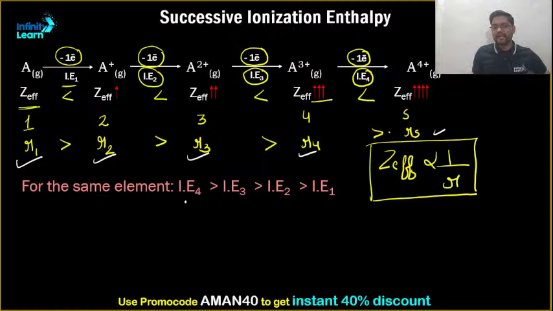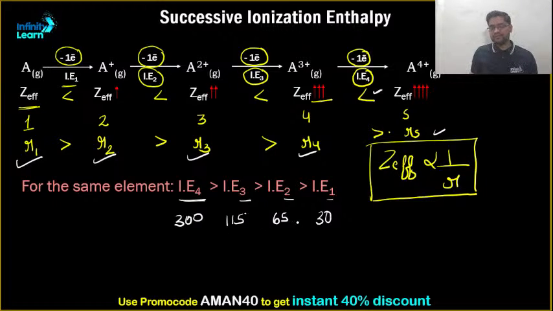That is the reason why IE4, the fourth ionization energy, is greater than the third, then the second, and the first. Please take a hint over here, guys. If ionization enthalpy changes suddenly, suppose IE1 is 30, then 65, 115, 300. Can you see here? The earlier changes are nominal, something like double. But what about here? The change is almost 3 times.